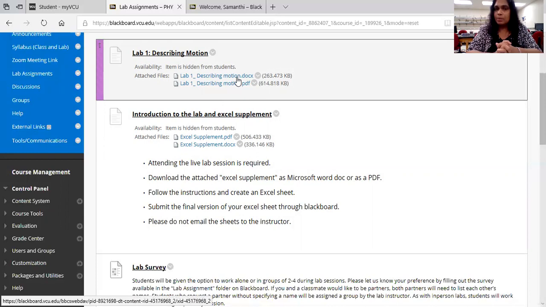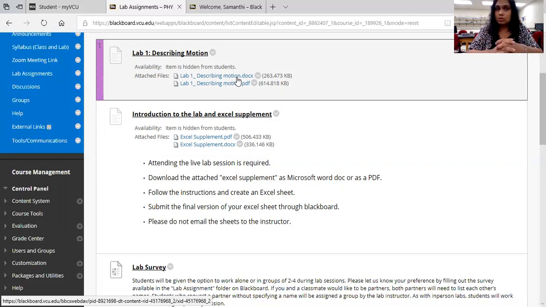However, if you have a PDF editor, you may use the PDF version of the lab manual, type your answers in there, save it as a PDF and submit it. Or you can print the lab manual, write your answers, scan it, save it as a PDF again and submit. Just in case you don't have any facility, write your answers nicely as a digital file.